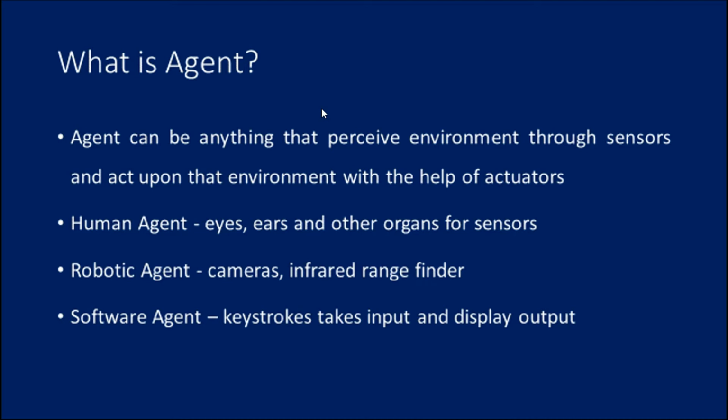Under the human agent category, eyes, ears and other organs serve as sensors. Whereas if the agent is a robotic agent, we can say cameras and infrared range finders are the sensors. Whereas for a software agent, we can say keystrokes take input, which we can name as sensors, and display output, right?